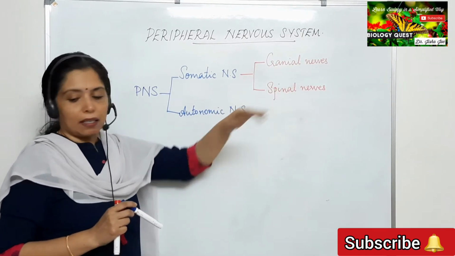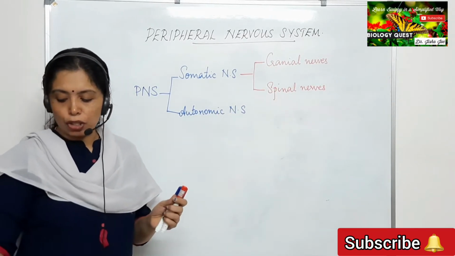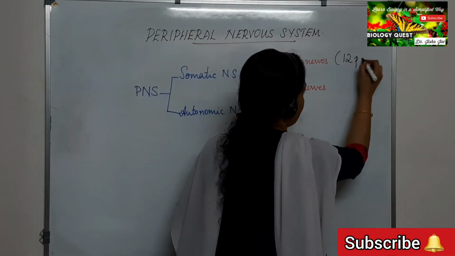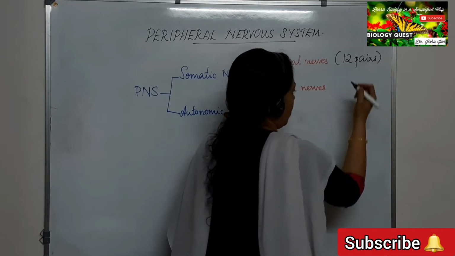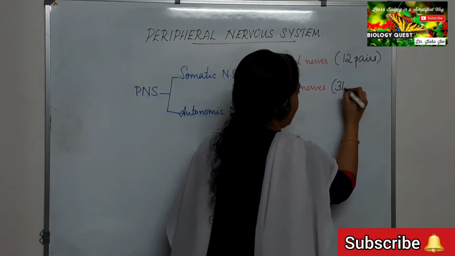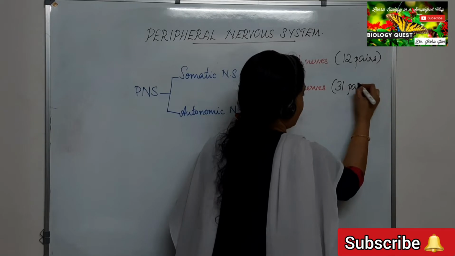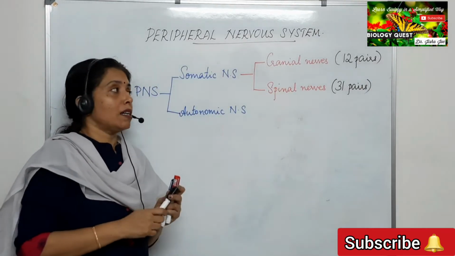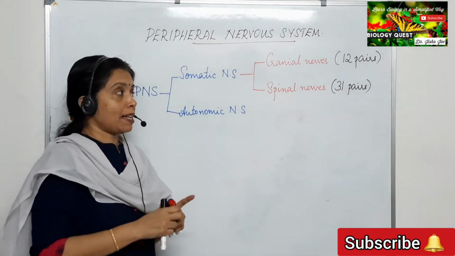Okay, and the cranial nerves are 12 pairs in number. There are 12 pairs of cranial nerves and there are 31 pairs of spinal nerves. Normally, the difference between cranial nerves and spinal nerves is asked for the exam based on the number.